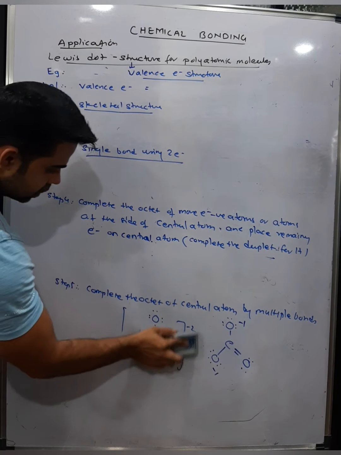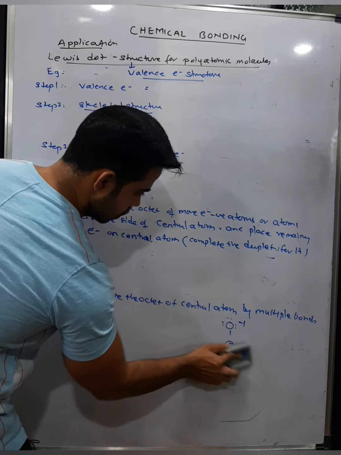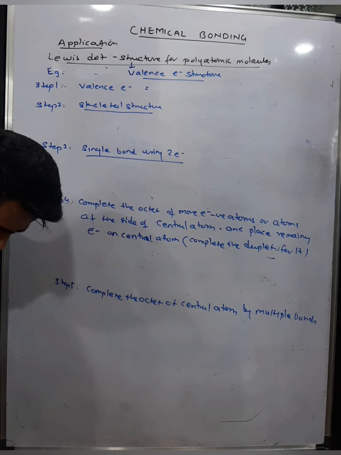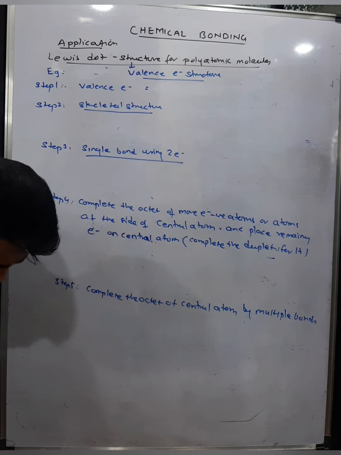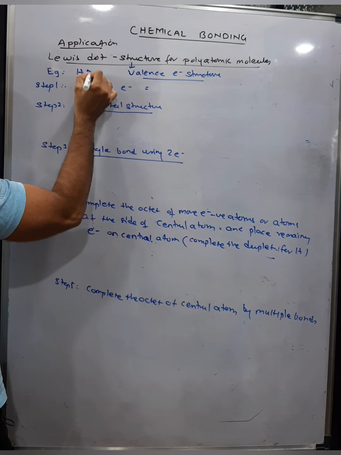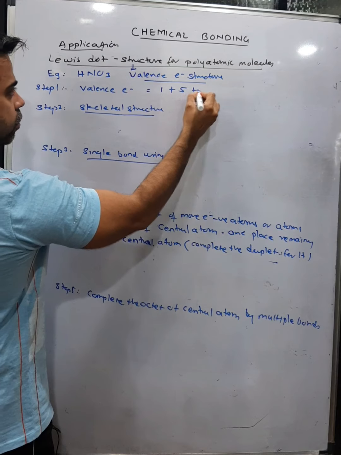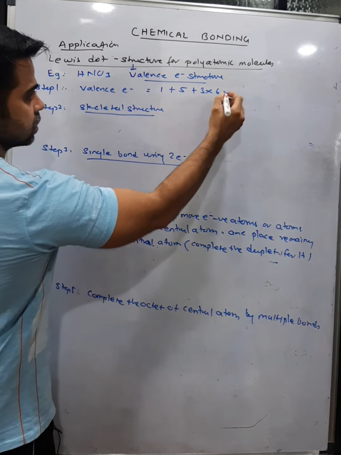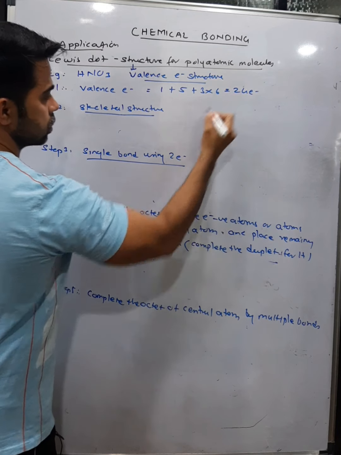Now nitric acid is an acid. The formula for nitric acid is HNO3. Hydrogen is 1, nitrogen is 5, oxygen is 6 into 3, 3 sixes are 18, plus 6 again becomes what? 24 electrons.